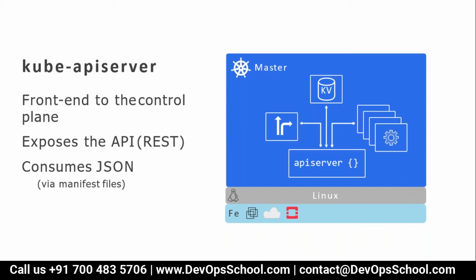If you want to send any instructions, any request, any communication to the cluster from outside or from inside, you simply send it to the API server. So the API server is a front end. Everything has to be sent through the API server.